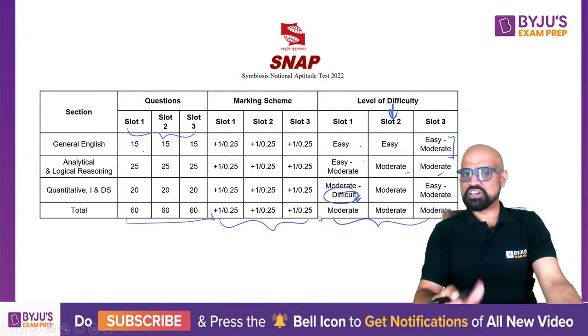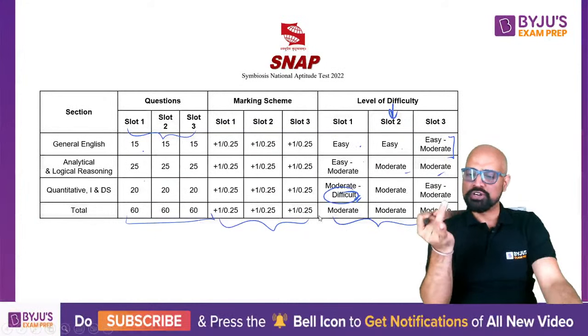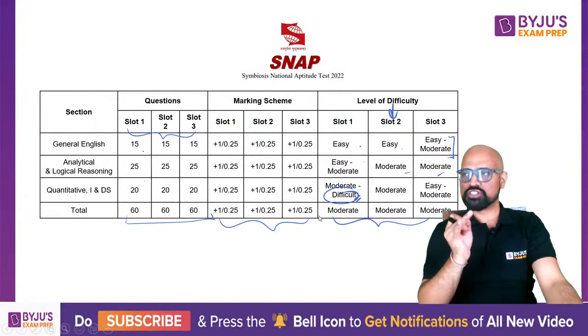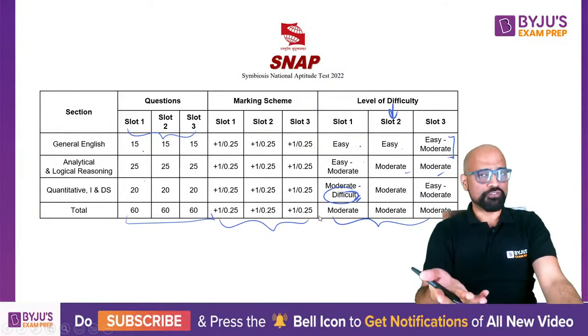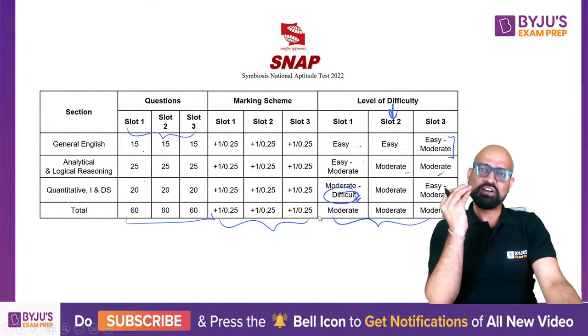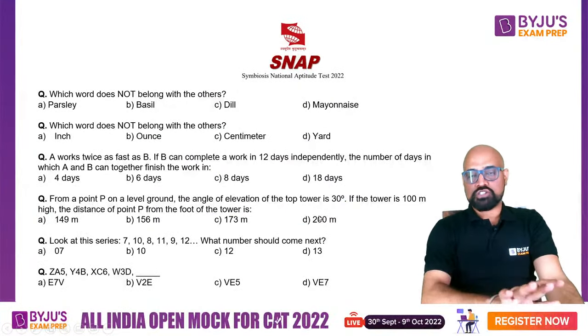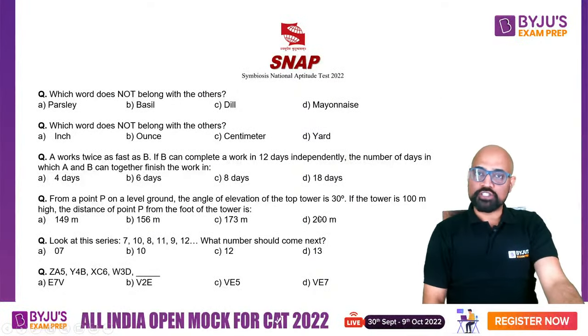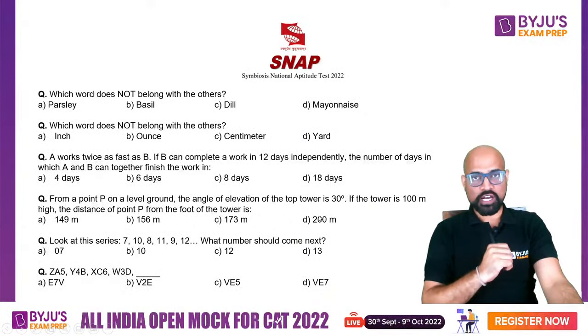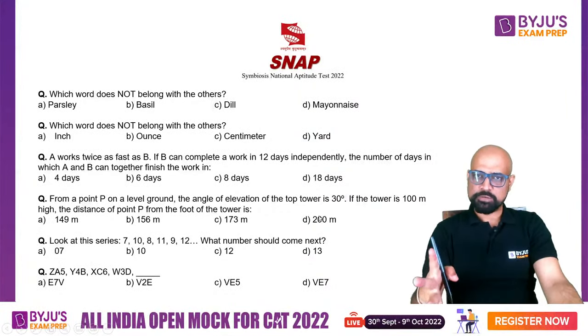And reasoning is generally easy to moderate in snap because they don't give you the level of cat ever. They'll give you very straightforward questions, encoding, decoding. You have got blood relations, you have got directions, you have got visual reasoning, you have got a bit of heights and distances related, you have got English based reasoning, right? ठीक है. So let's go through two questions of each of the sections. Okay, you have got English, you have got reasoning, and then you have got quant. Okay, so it's a mixed bunch.